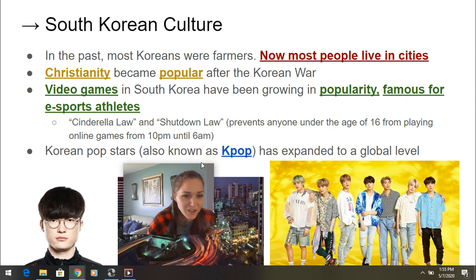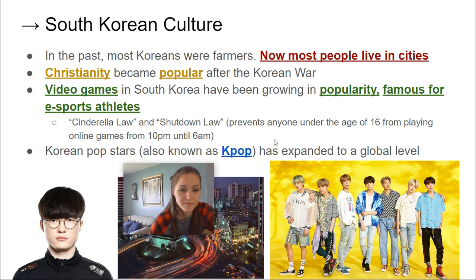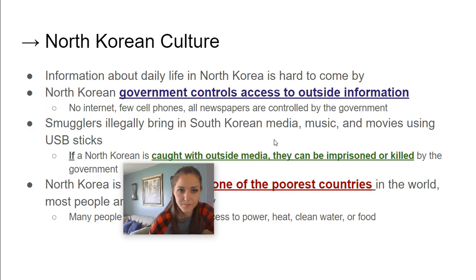All right. Korean pop stars, also known as K-pop, have expanded to a global level. BTS is a very well-known K-pop group. If you need more time to write this down, go ahead and put your video on pause.